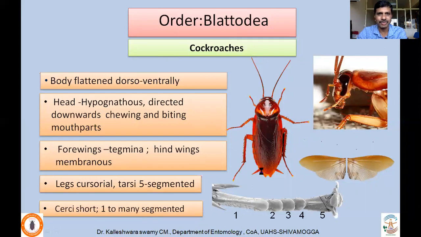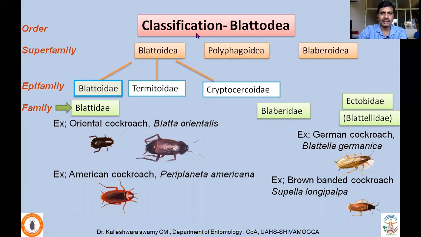So in fact, Blattodea consists of a number of superfamilies like Blattoidea, Polyphagoidea, Blaberoidea. Epifamily now, Blattoidae, Termitoidae, Cryptocercoidae. Don't worry about this classification if you are an undergraduate student. There is a family called Blattidae, and very important species I am trying to mention here: Oriental cockroach, Blatta orientalis, common in the Oriental region, that means including India.